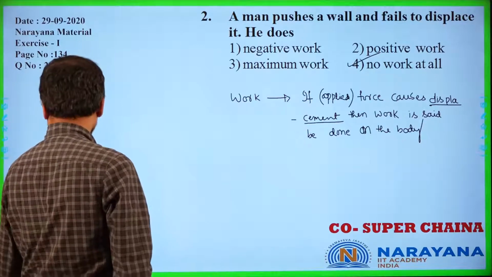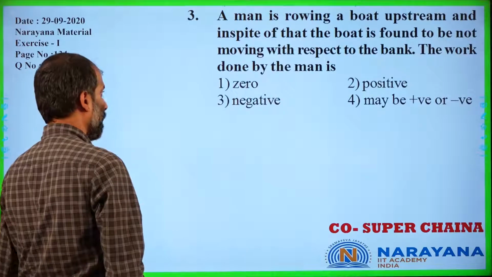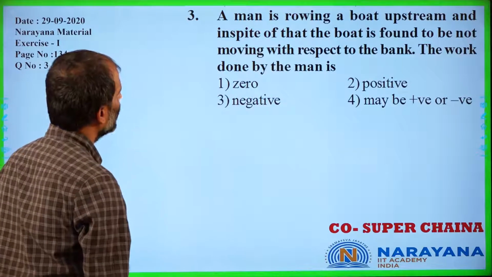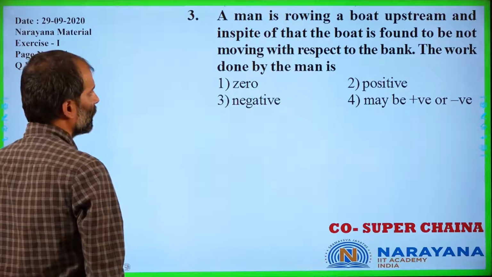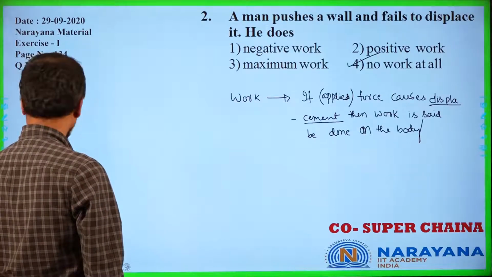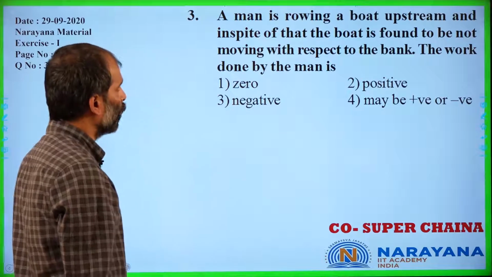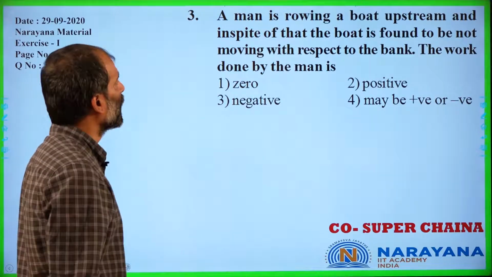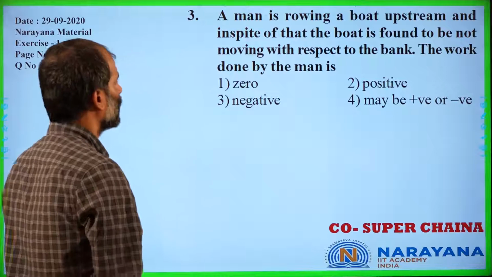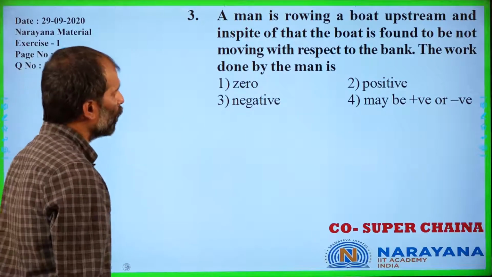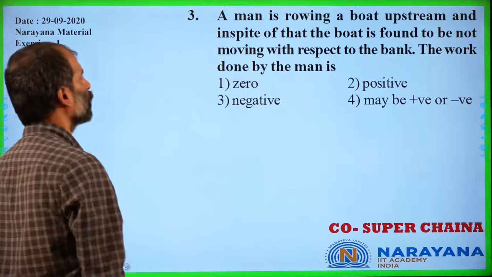Moving on to our next slide. In the next slide, it is given that a man is rowing a boat upstream, and in spite of that, the boat is found to be not moving with respect to the bank.